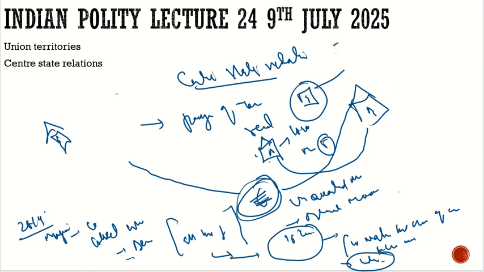So how can we do this? Can parliament, can state make law on it? No, it is the parliament who has the authority to make law on it, because they have to make law on something which is outside the territory of India. So it is the parliament. So this is the kind of relation which the states have with the center. It is the center which can make laws on that.